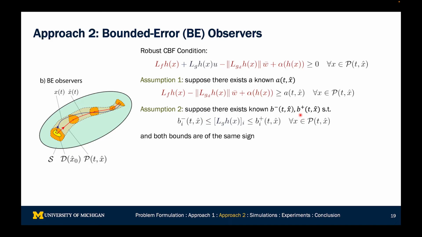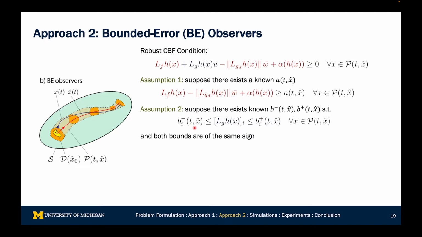And one additional assumption we're going to make is that both b minus and b plus are of the same sign. The key idea here is that suppose we were applying a control input in the ith direction, so we're considering the LgH ith term. If the sign of it was the same, so if we knew that b minus and b plus were, let's say, both positive, then you know that by applying a positive control input in the ith dimension will lead to more safe behavior.